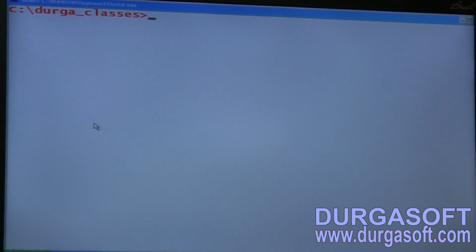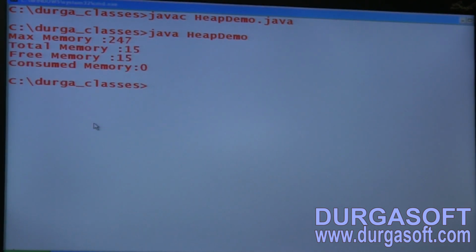Next, javac HeapDemo.java, then java HeapDemo. Are you getting max memory 247? Actually 256 MB.